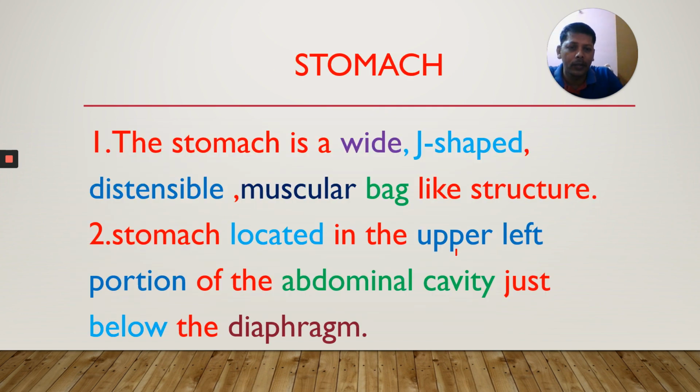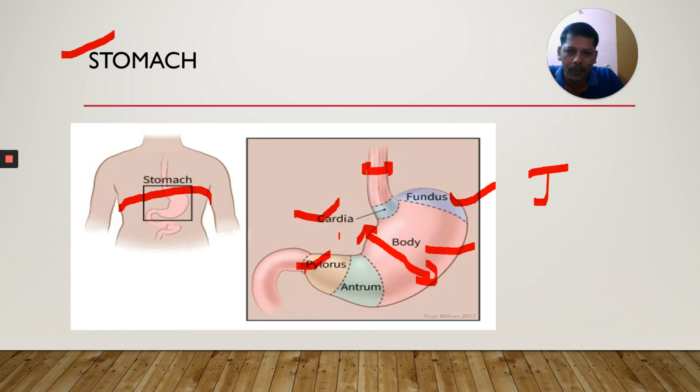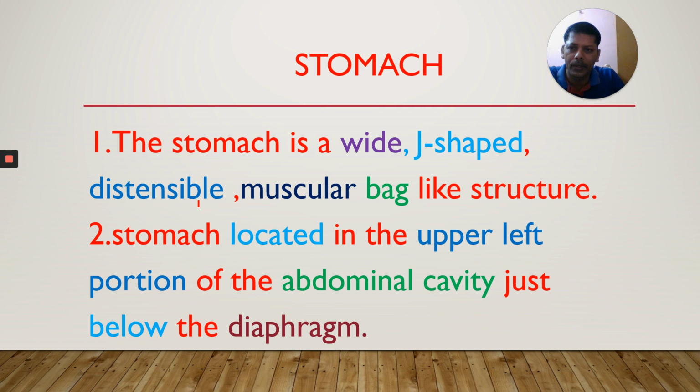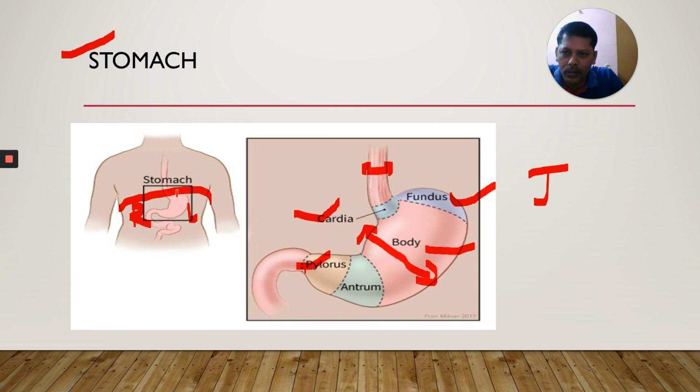Stomach is located in the upper left portion of the abdominal cavity. This is the left portion, this is the right portion in the abdomen. It is present just below the diaphragm, on the left side, in the upper part, not the lower part.